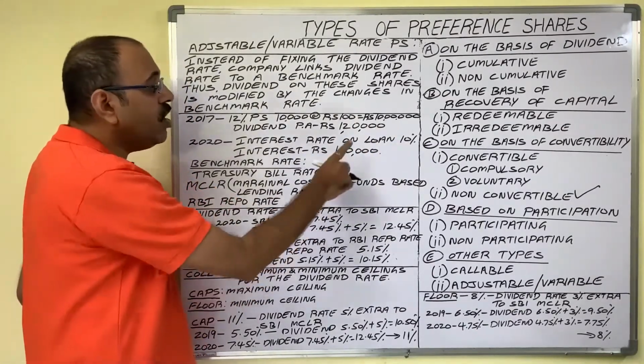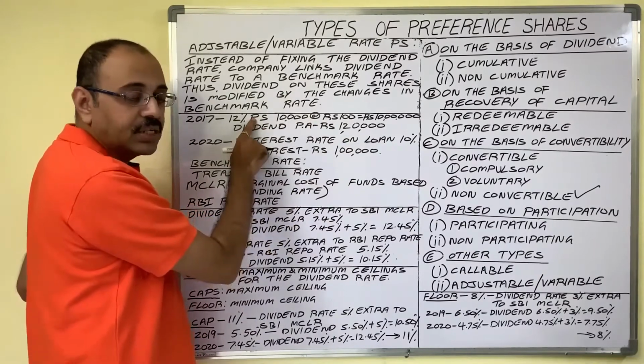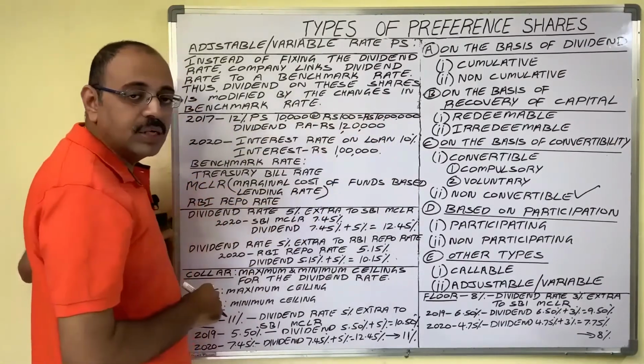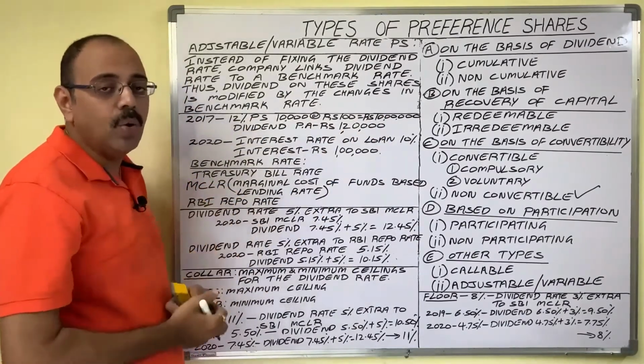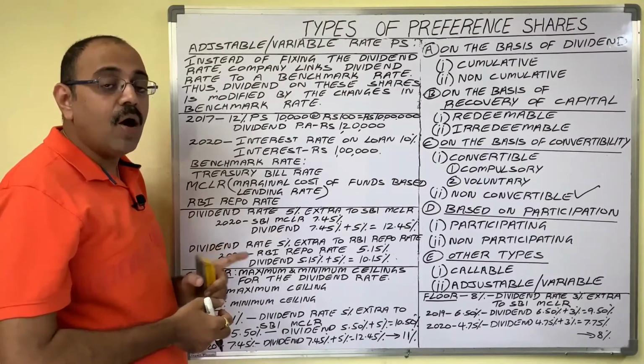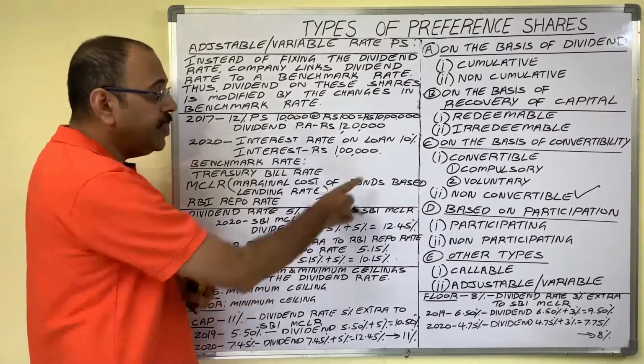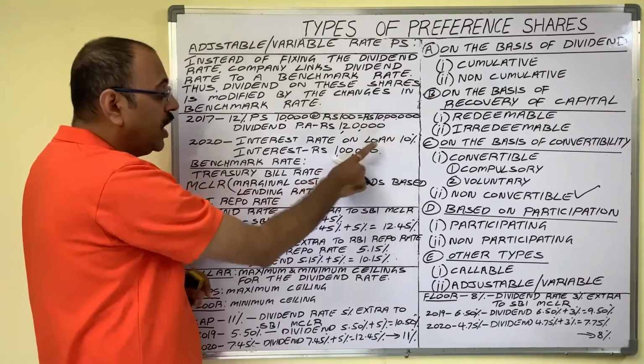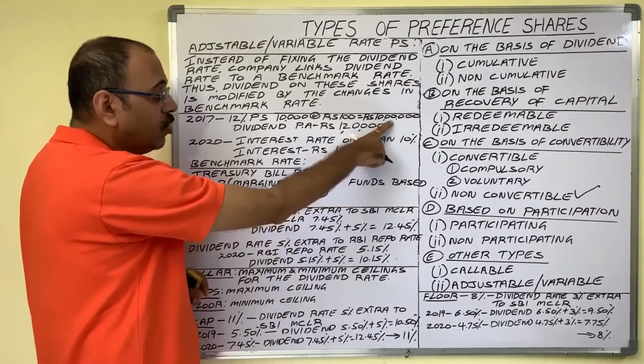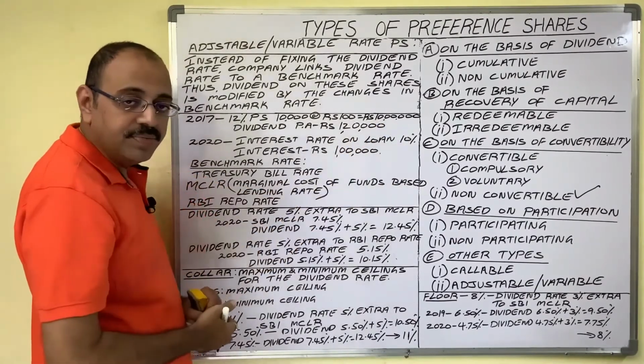Means instead of depending on preference shares for this 10 lakh rupees, if the company depends on loans, every year how much interest does the company have to pay? 10%. So 10% on 10 lakh rupees will be 1 lakh.